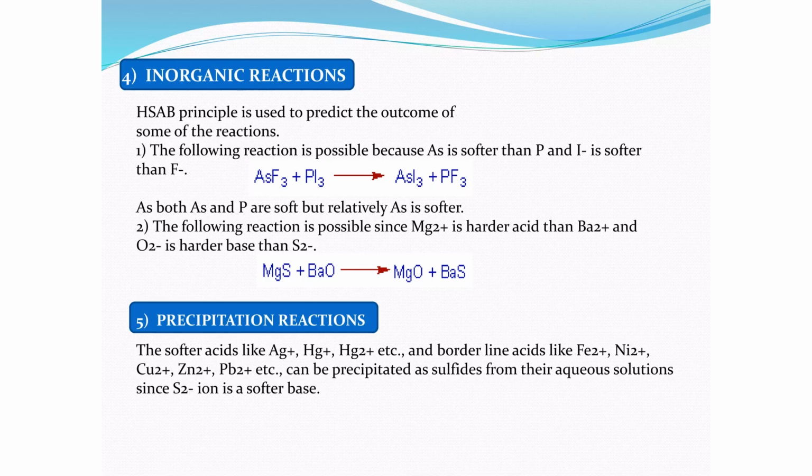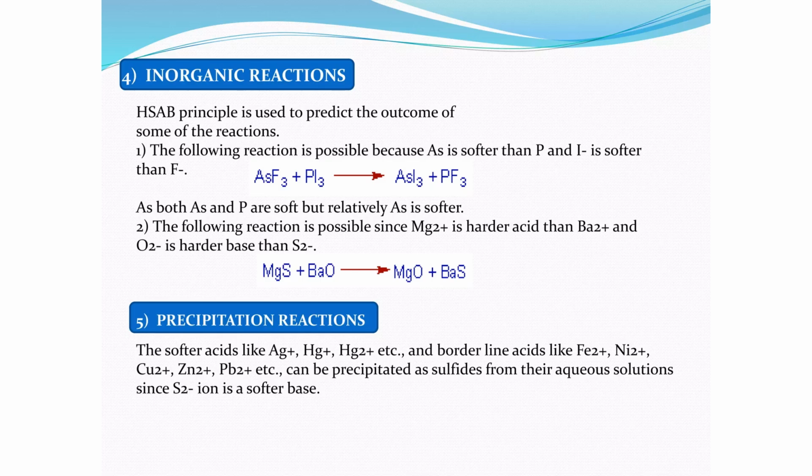Another example is the reaction of magnesium sulfide with barium oxide. Right? The reaction occurs and results in formation of magnesium oxide and barium sulfide. Why does this happen? Because the barium has a larger size. Since size is larger, it means it's softer, while sulfur also is softer.